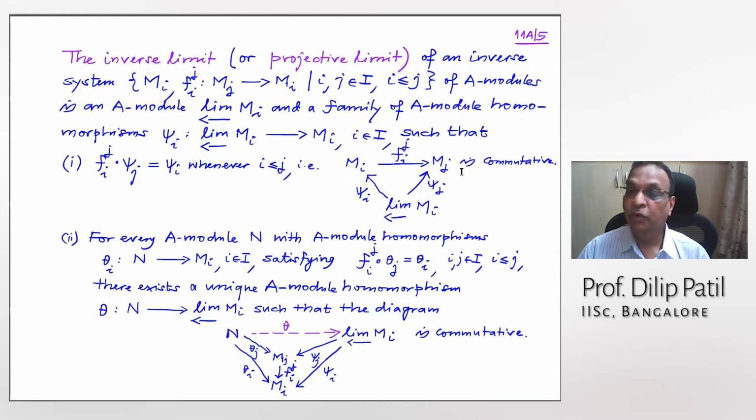The corresponding triangles are commutative for all i and j. This is the first condition, a compatibility condition. The second one is a universal property: given any other A module N and maps theta i from N to Mi satisfying these triangles commutative, you can find a unique A module homomorphism theta from N to the limit in the diagram.